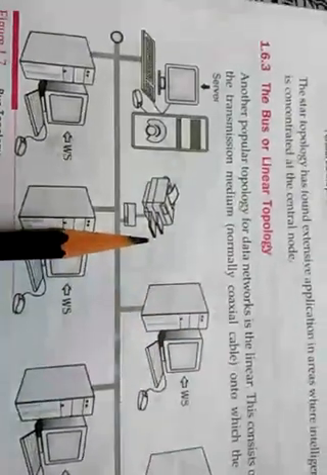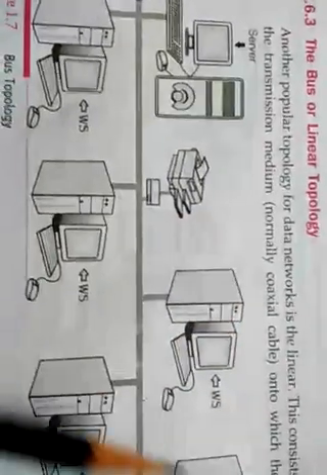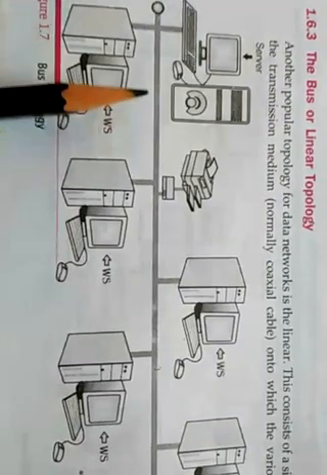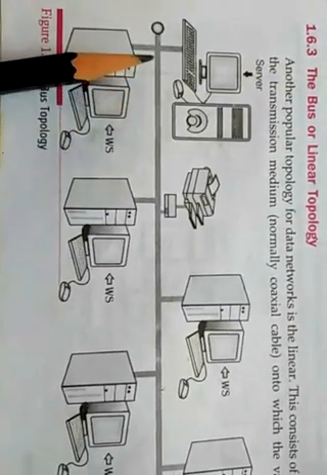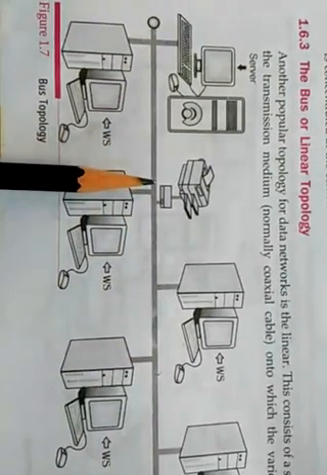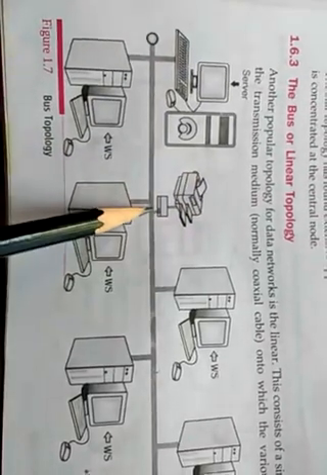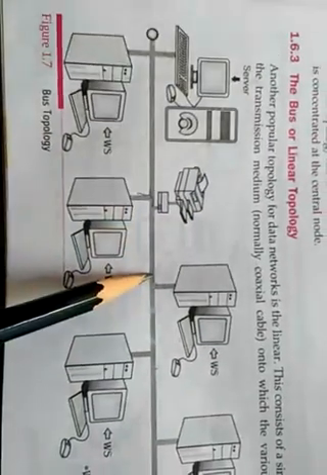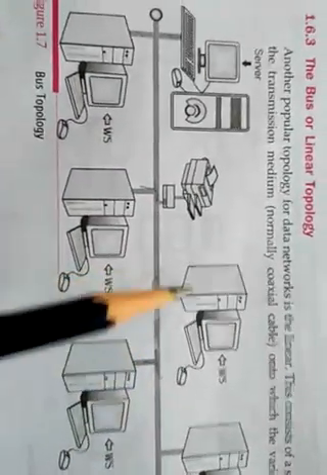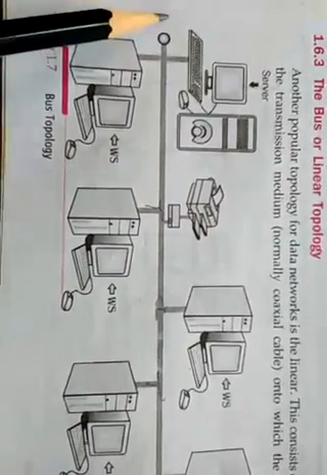Here, first I am explaining the bus topology. Another name for bus is linear topology. In this, all the computers are connected serially through a particular cable. This is a single cable, and each computer is connected with the help of a T connector. So this will become a T, and again we mention one T connector, and here we put a T connector. This is just like pipe fitting, and at the end points of both we will use a terminator.